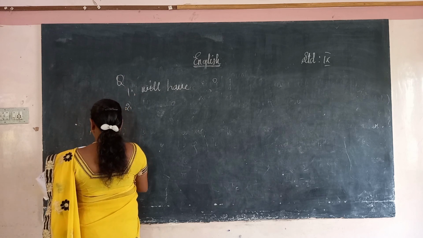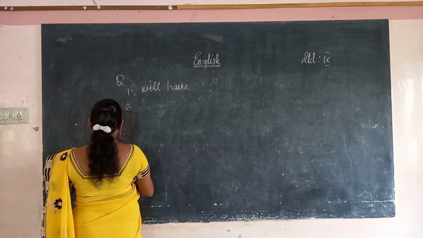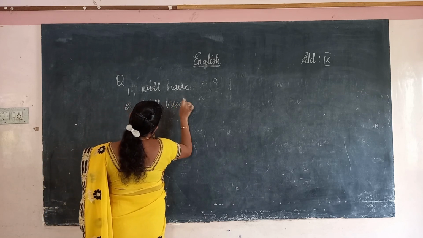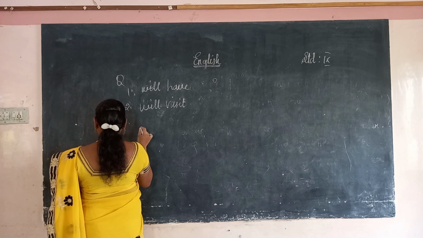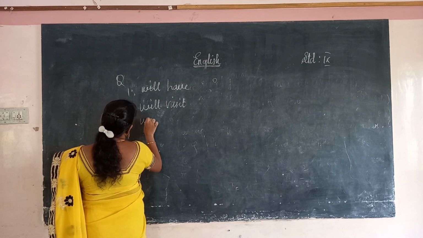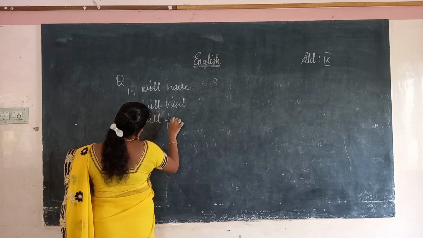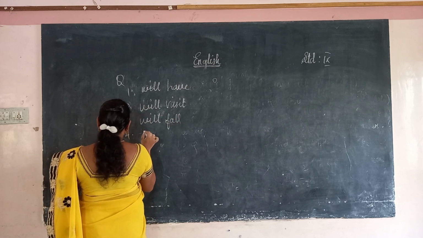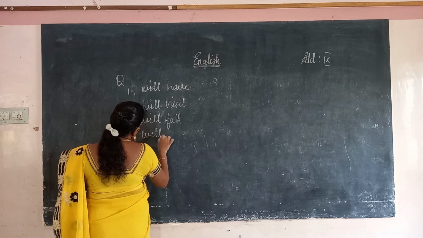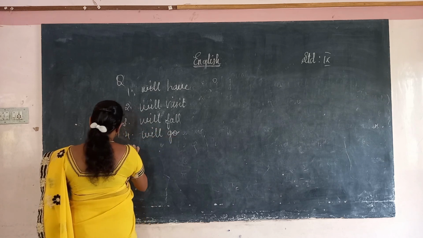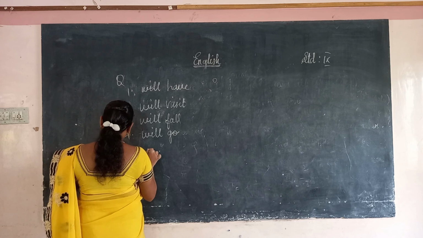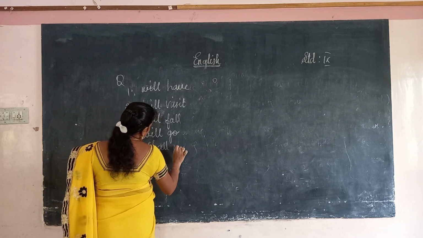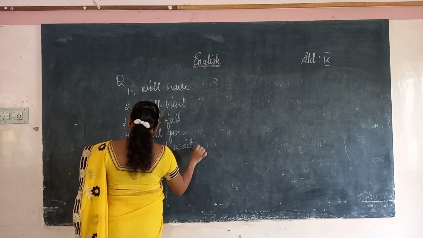The second one, I think Manju dash visit. So will visit. Manju will visit. Next one, be careful that mirror fall. The mirror will fall. Next one, as soon as my father arrives, he will, in bracket go. So we have to write, we will go to watch the film. The fifth one, when your train arrives, dash wait. I shall wait or I will wait. Anything we can write.